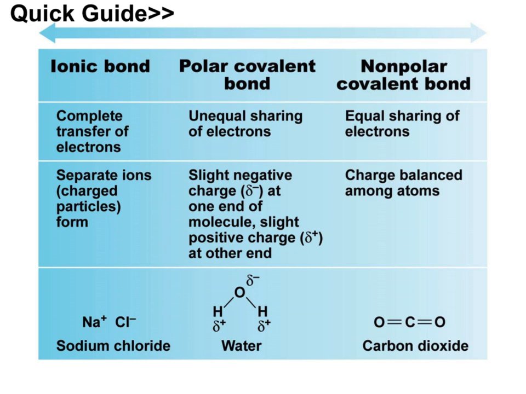So here's a quick guide if you want to come back and look at ionic and covalent bonds. Here we've separated covalent bonds into polar and nonpolar covalent bonds. Make sure you know the basic definitions. An ionic bond is the transfer of electrons. A covalent bond is the sharing of electrons, with polar covalent bonds sharing unequally and nonpolar covalent bonds sharing equally.